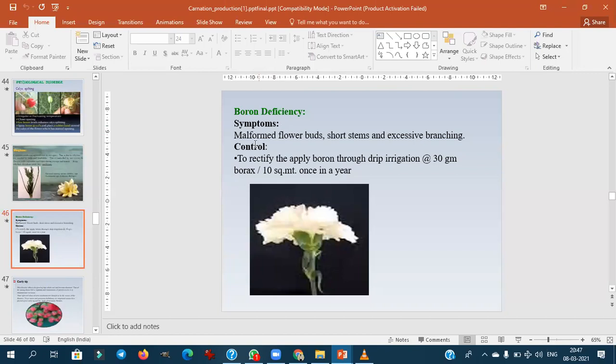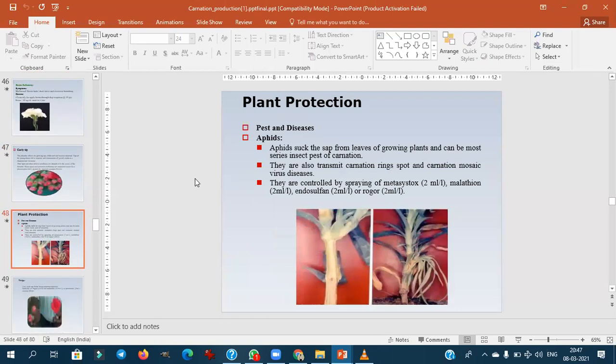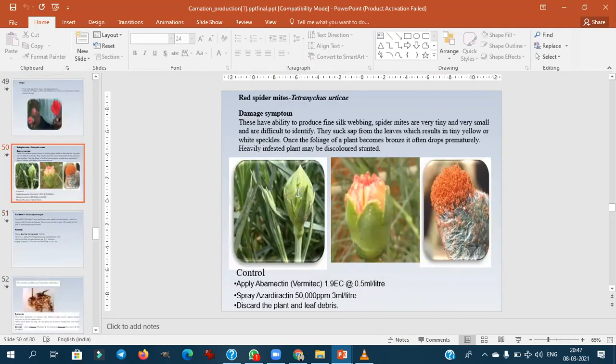Then due to boron deficiency also, malformed flower buds, shortened stems, and excessive branching will be seen. Then curly tips will also be observed in the carnation. With respect to the major pests and diseases, the sucking pests like aphids, thrips, then red spider mite, mainly Tetranychus, will be the major problem in carnation. Here you can observe the red spider mite on the buds. The webbing of the red spider mite you can observe. These are all microscopic insects.